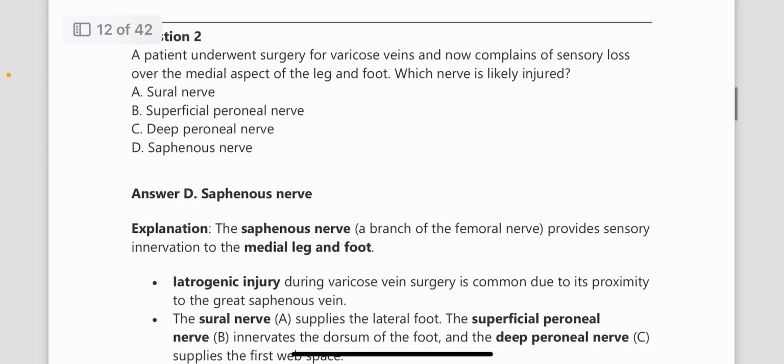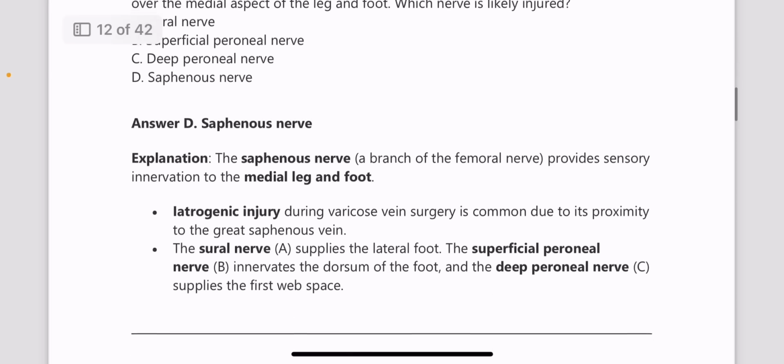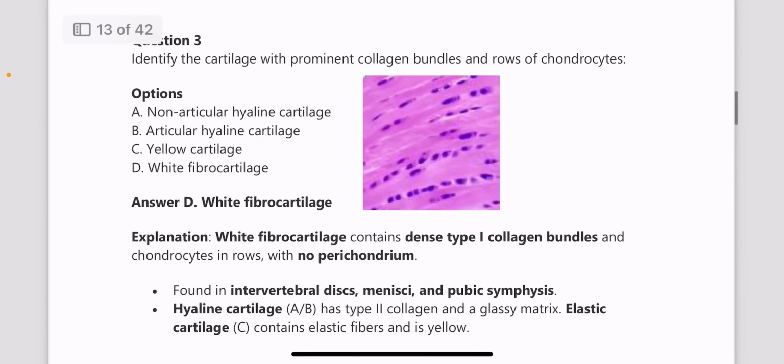A patient underwent surgery for varicose vein and now complains of sensory loss over the medial aspect of the leg and the foot. Which nerve is likely injured? So the answer is saphenous nerve, because it provides sensory innervation to the medial leg and the foot. Next question, identify the cartilage from the image given below.